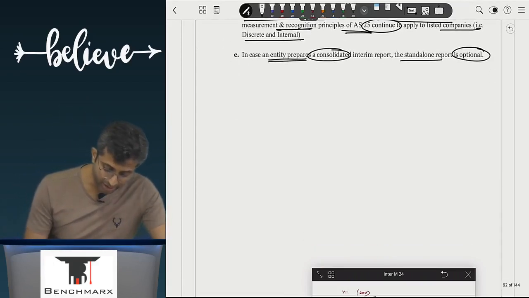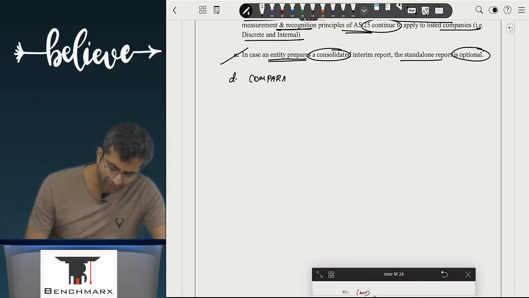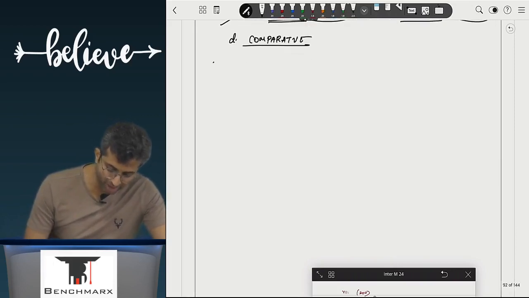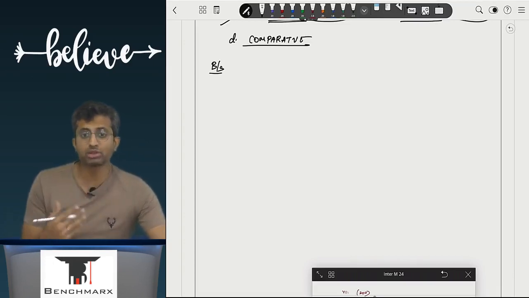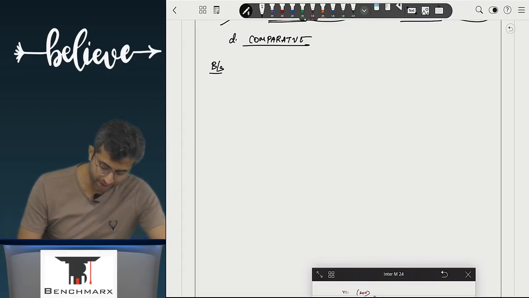And the last part is, over here you can add comparatives. How do I have to give a comparative? So basically there are 3 statements. One is the balance sheet, one is the profit and loss. Let us say we are talking about the quarter. Let us say this is quarter 2, from 1st July 23 to 30th September 23.